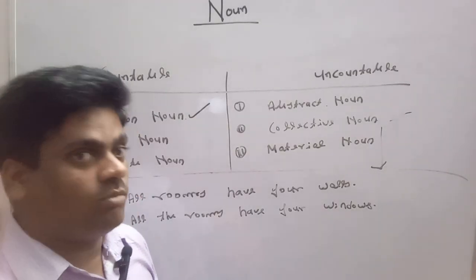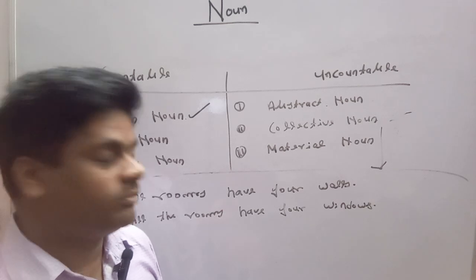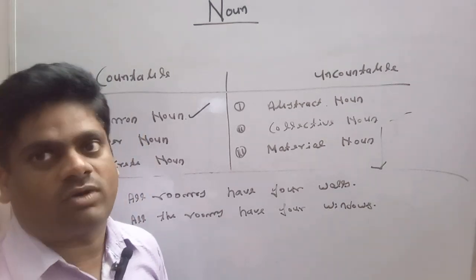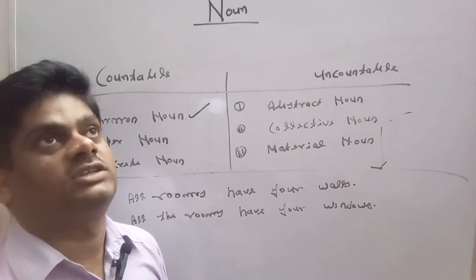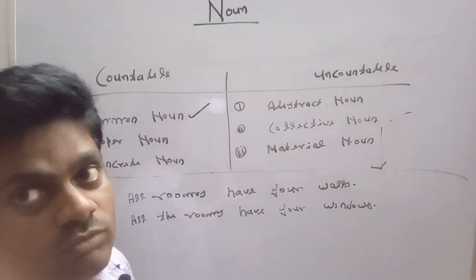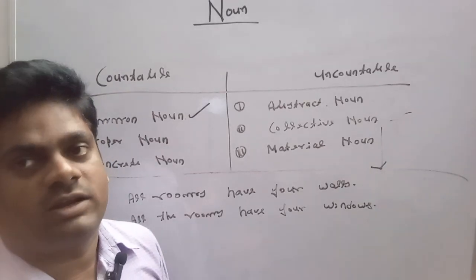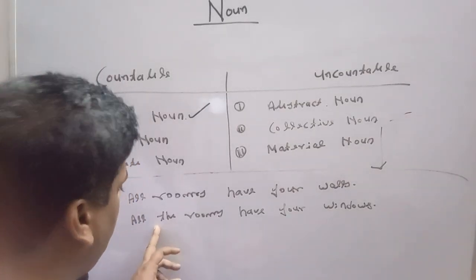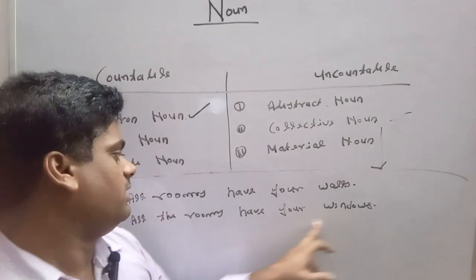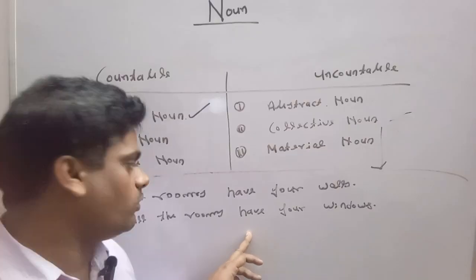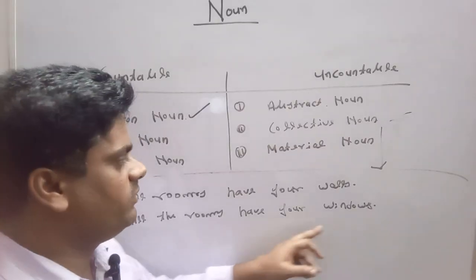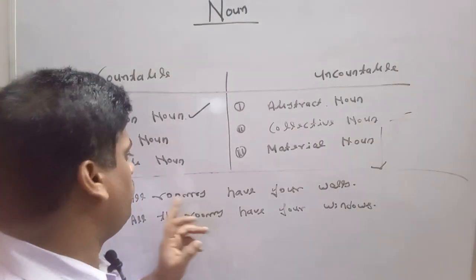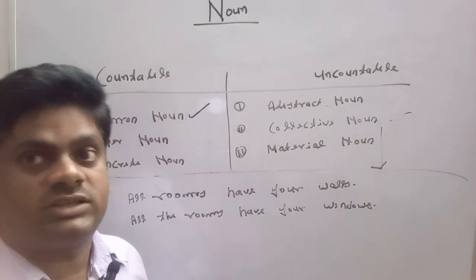But for a room, it is necessary to have four walls, at least four walls. In the lack of four walls, the roof of the room cannot exist. So, our second sentence is giving particular meaning because all the rooms have four walls. This is the particular meaning. All rooms have four walls. This is the general meaning.